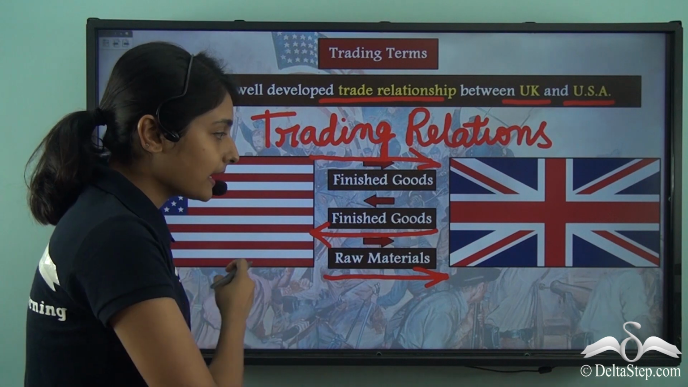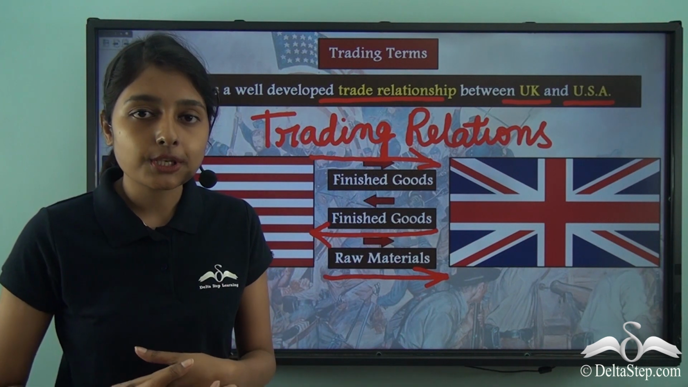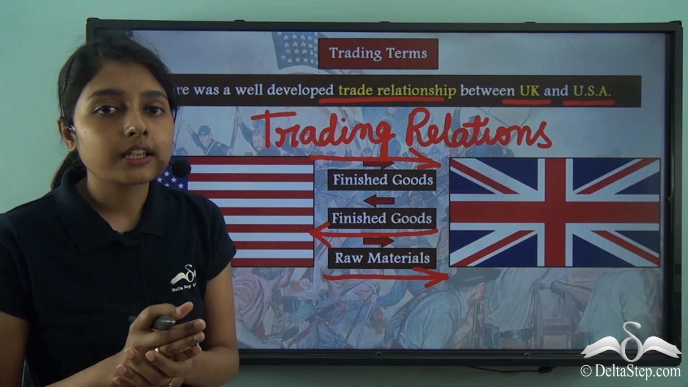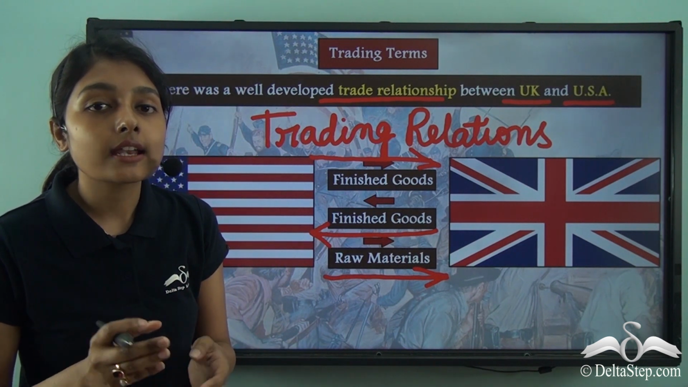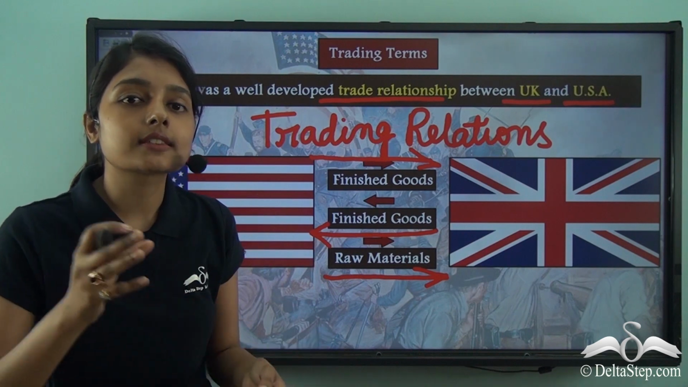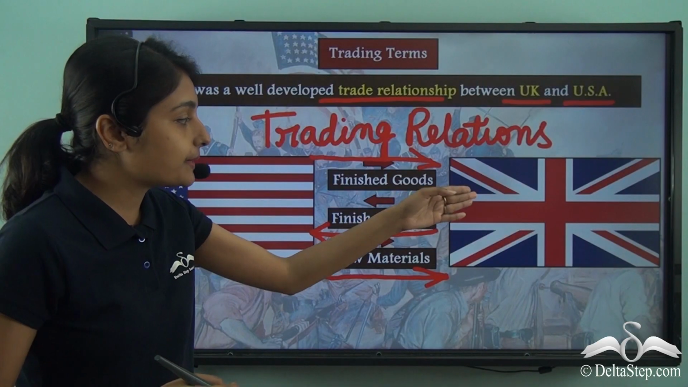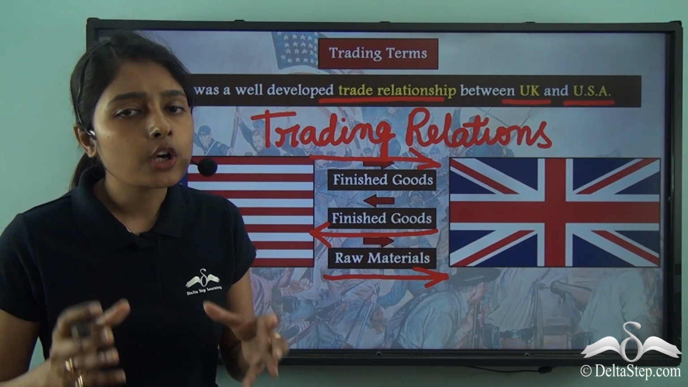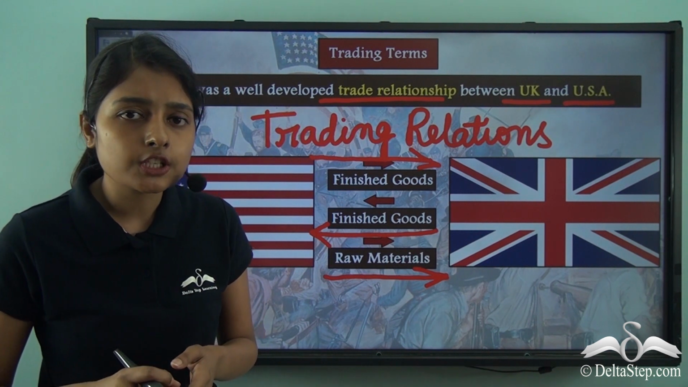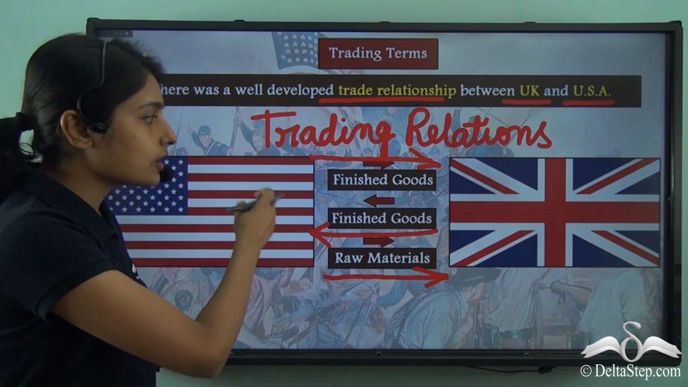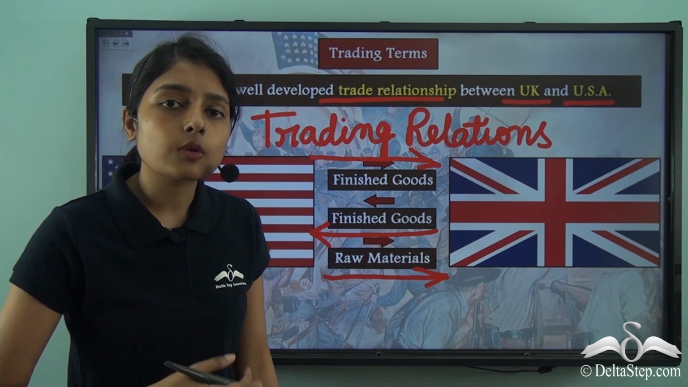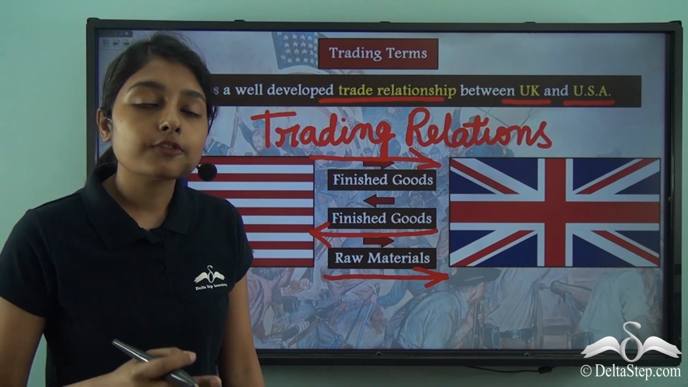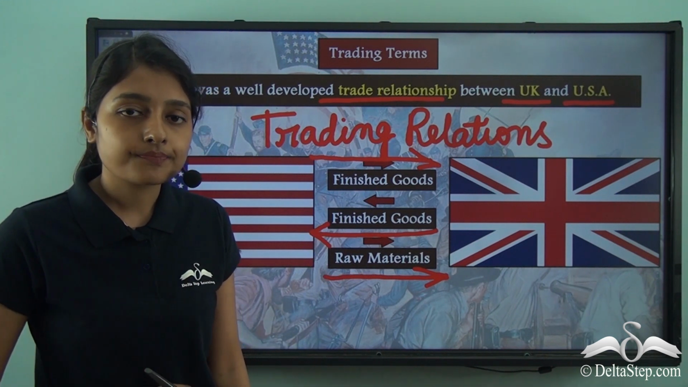This complex pattern of trading relationship between the UK and the USA is very integral when we have to understand the economy of the northern states and the southern states. When Britain sent these finished goods to the USA, the northern states did not require these finished goods. It is because the northern states were already producing their own finished goods from the raw materials that they were getting from the southern states.